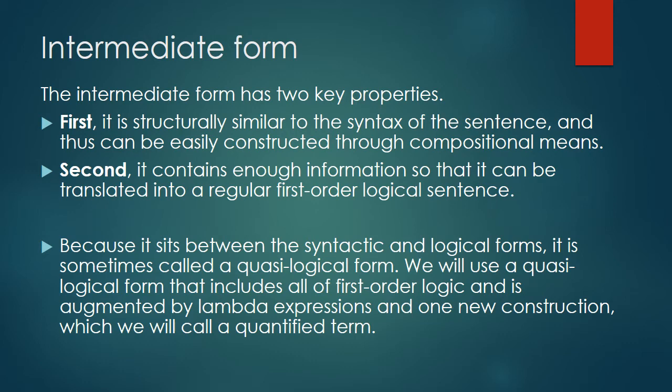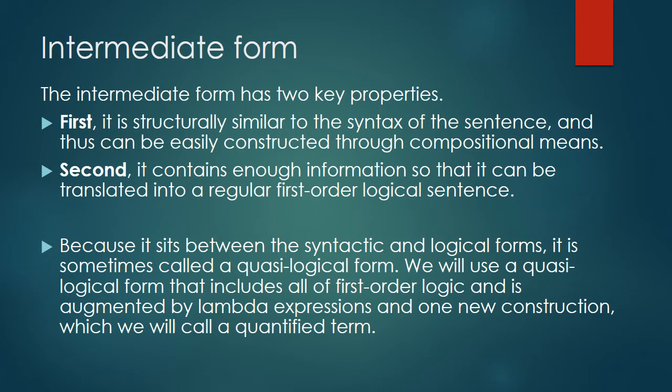The intermediate form has two key properties. First, it is structurally similar to the syntax of the sentence, and thus can be easily constructed through compositional means. Second, it contains enough information so that it can be translated into a regular first-order logic sentence. Because it sits between the syntactic and logical forms, it is sometimes called a quasi-logical form.